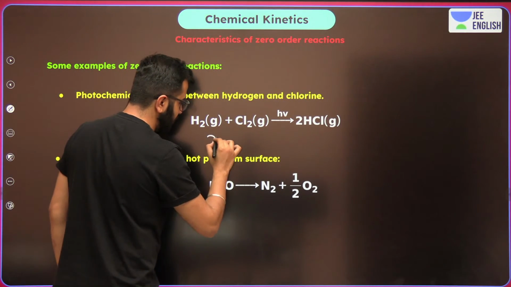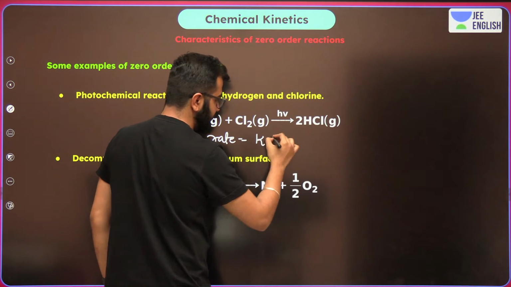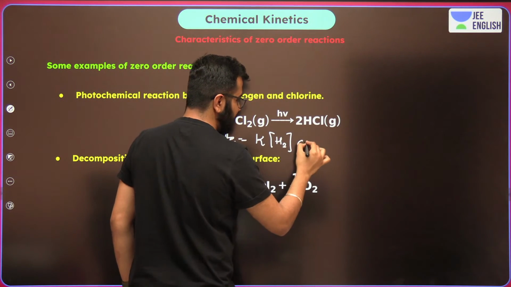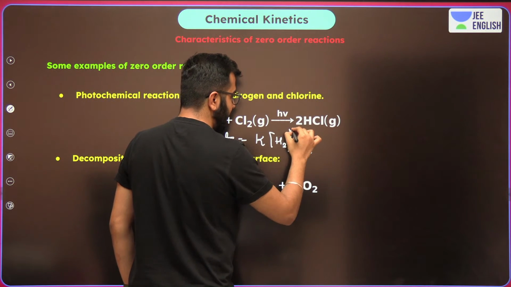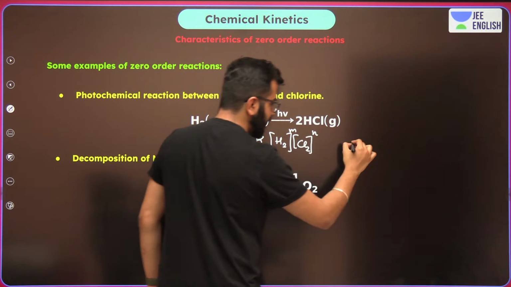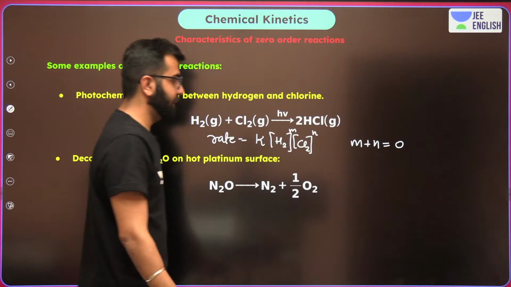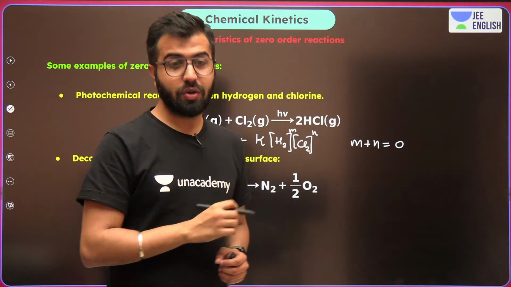Rate is equals to the rate constant, concentration of H2 gas, concentration of Cl2 gas, raised to power m and n. Here m plus n is equals to 0. The sum of these powers is 0, is what you have to remember.